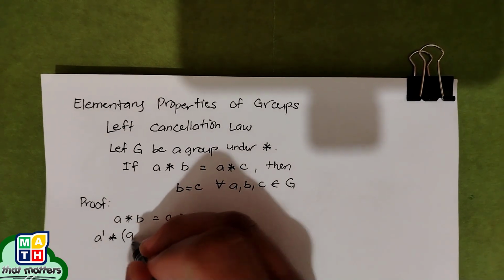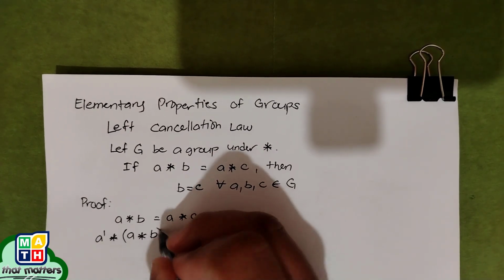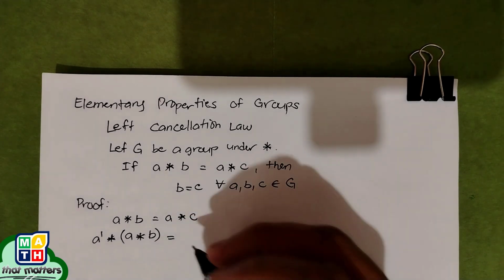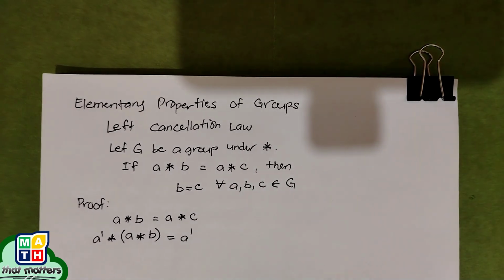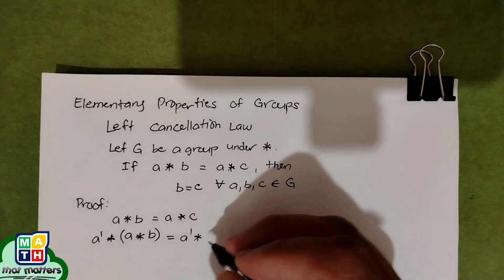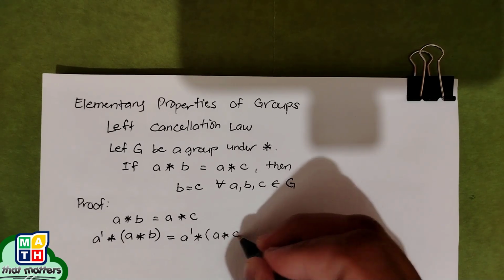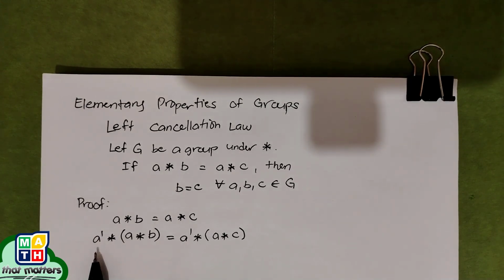Let's introduce the inverse of A and operate it, taking this into account as just one expression. So you have here A inverse star A star B. And since this is an equality, let's also introduce the same on our right hand side, doing the same concept of taking this into one expression. So we introduce here the inverse of A, which again exists in this group because it's already a group under star.